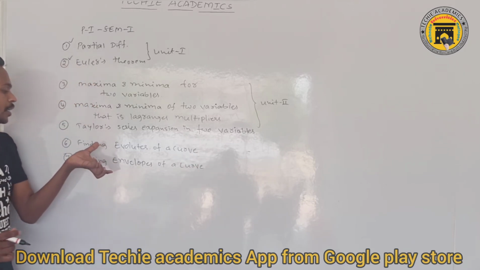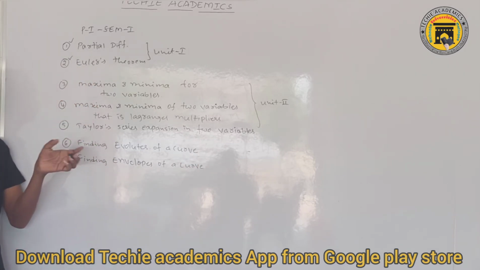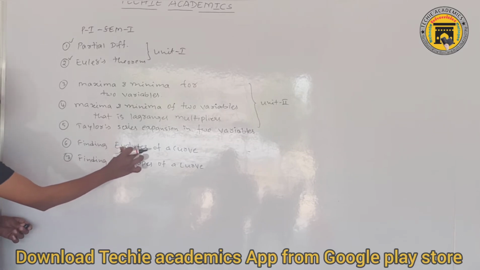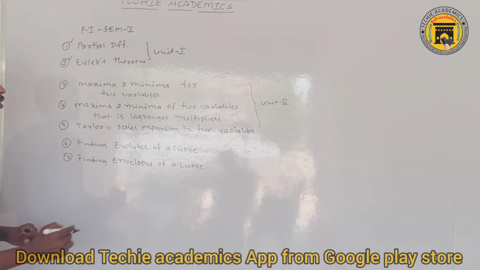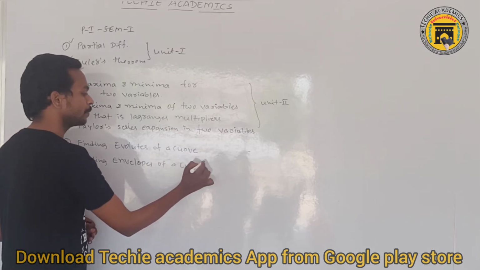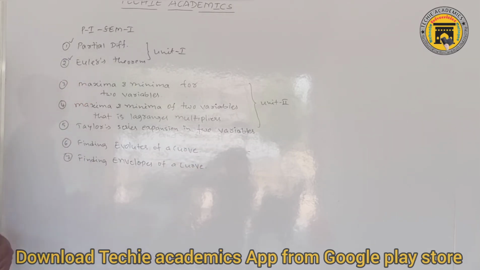So in the third unit we have only two major topics, but if you want to find the evolute or envelope of a given curve, you should know some basic concepts. Those basic concepts are important for short answer questions. What are the concepts?